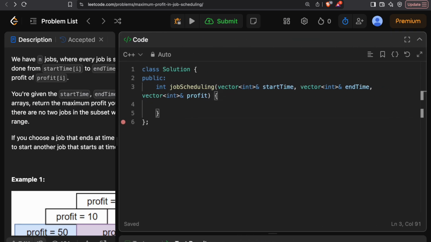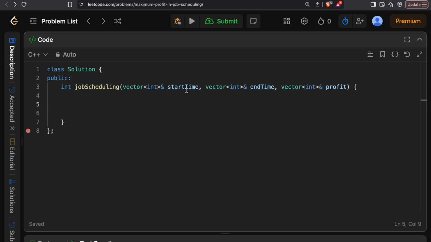So now we will start with the brute force solution, and then we'll try to optimize that, and we will finally reach the optimal solution with a slight modification in the brute force solution only. As I said in the question, we've got three parameters to start with, which are the start time, the end time, and the profit. All these three things are interrelated. So can I basically encapsulate them in a certain data structure? I can use that. What I can do is, or if not, I can simply